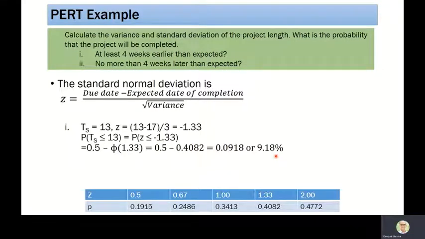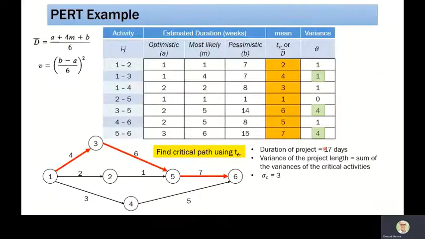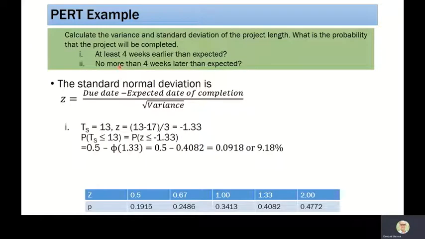Now I'm going to another part of the same question. Here, the variance and standard deviation of the project was calculated in the previous slide. Now, what is the probability that the project will be completed at least 4 weeks earlier than the expected time? So this means that we are finishing the project in 17 days.